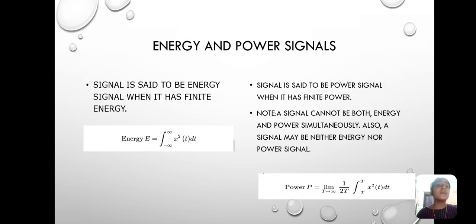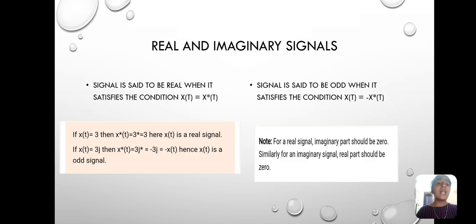Coming to energy and power signals, a signal is said to be an energy signal when it has finite energy, the integral from minus infinity to infinity of x square of t dt. A signal is said to be a power signal when it has finite power. A signal cannot be both energy and power simultaneously, and a signal may be neither energy nor power. Power is the limit as T extends to infinity of 1 by 2T times the integral from minus T to T of x square of t dt.